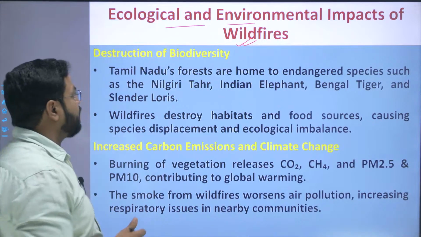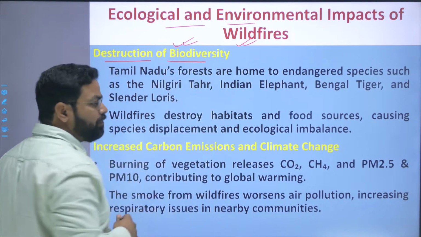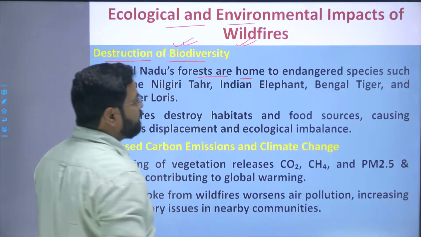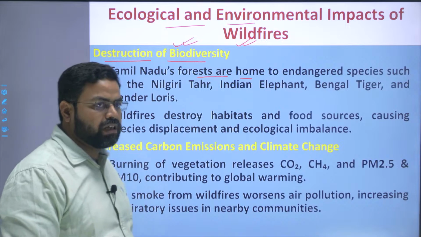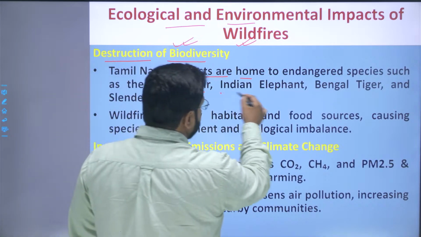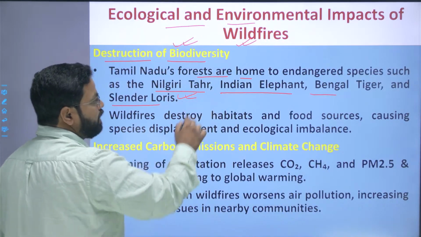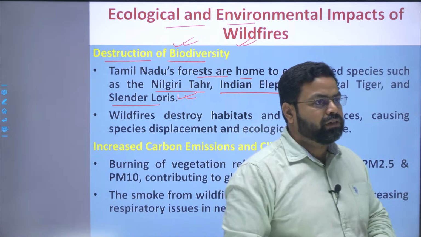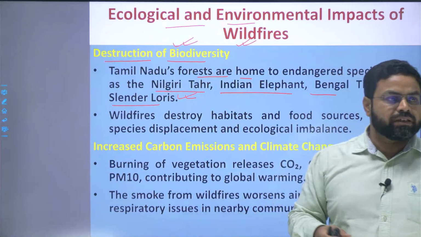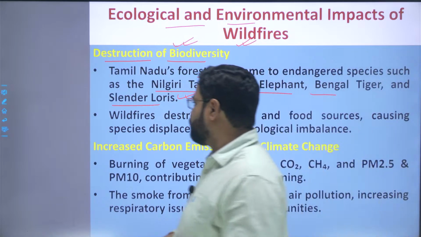So basically what happens? Destruction of biodiversity. Tamil Nadu's forests are home to endangered species. Various endangered species reside in this state, among them the Nilgiri tahr, Indian elephant, Bengal tiger, and slender loris. These species found in this region are threatened, they are endangered, and they are at stake because of these forest fires.